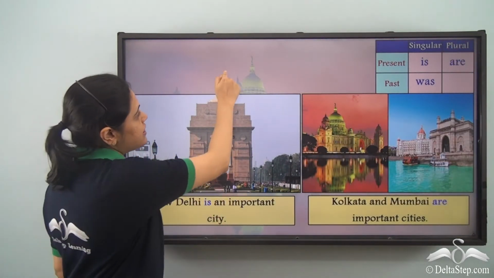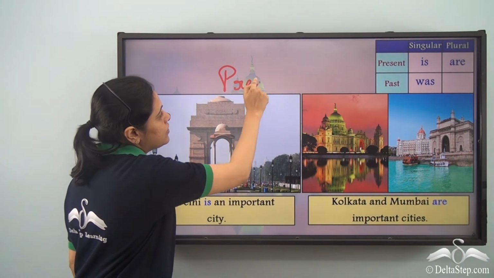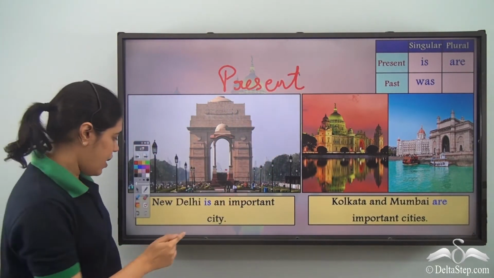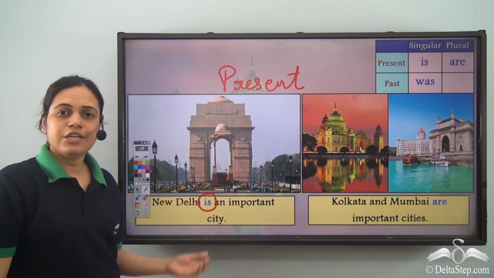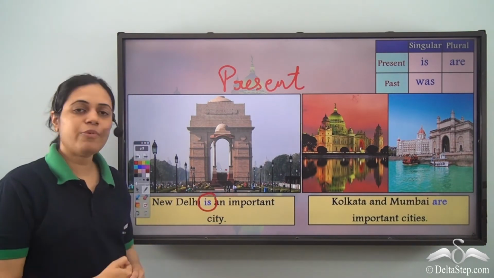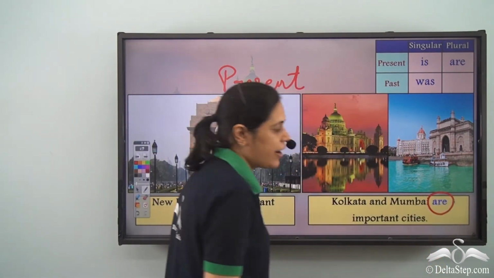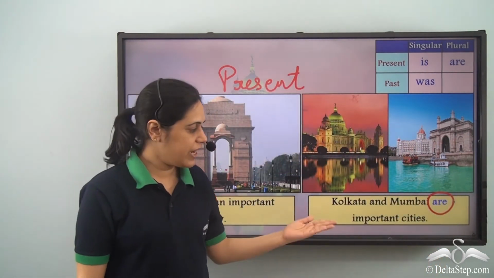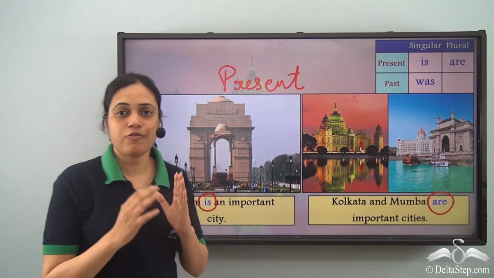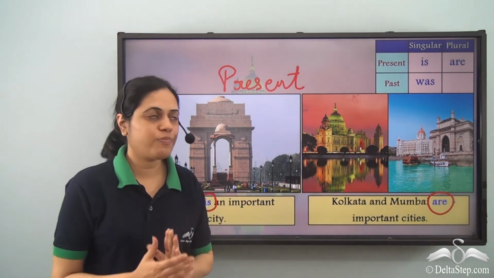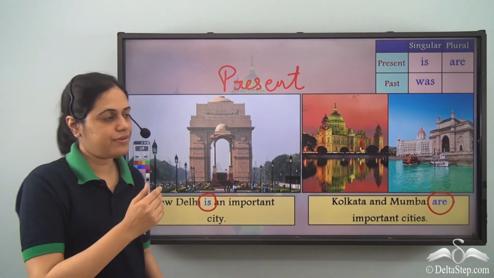So for present, for singular, I use is. New Delhi is an important city. For plural, I use are. Kolkata and Mumbai are important cities. So for present, is for singular, are for plural. Is, are.